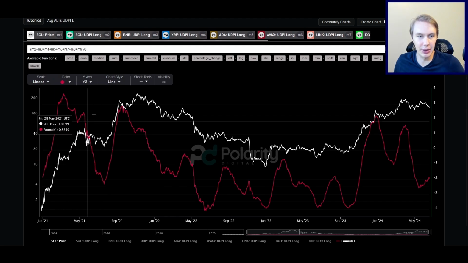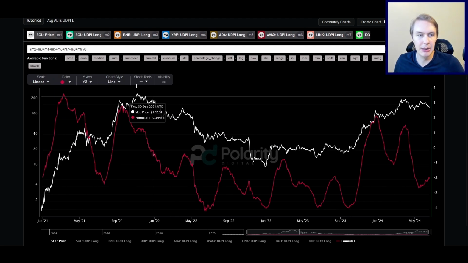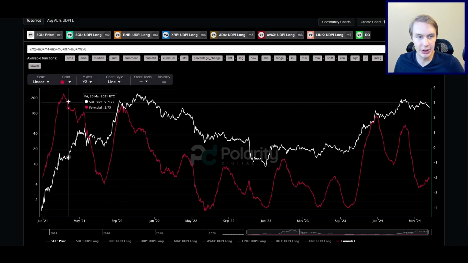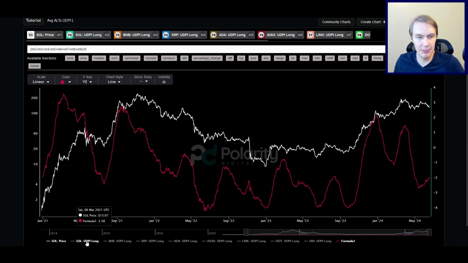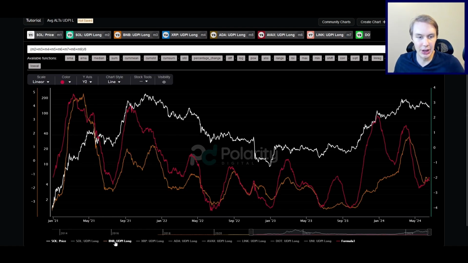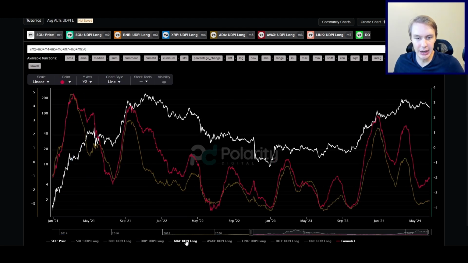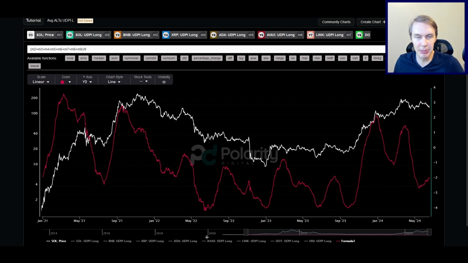So I have the price of Solana here in the background just as a reference point for where we are kind of in time. But then in terms of what this red line here is actually showing you, I have the UDPI for Solana. So I can pull that up here. This is the actual Solana UDPI long, but I also have it for BNB, for XRP, for ADA, for AVAX. Basically the top 8 altcoins by market cap that we have UDPIs for, those are what are being aggregated into what this red line is.